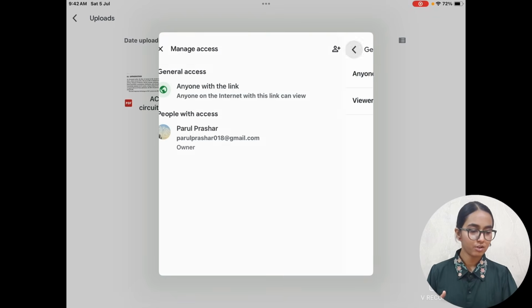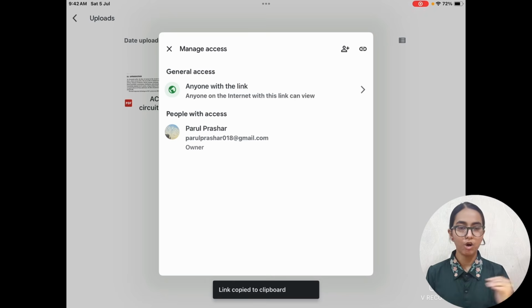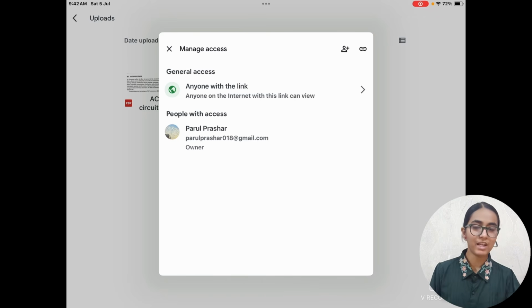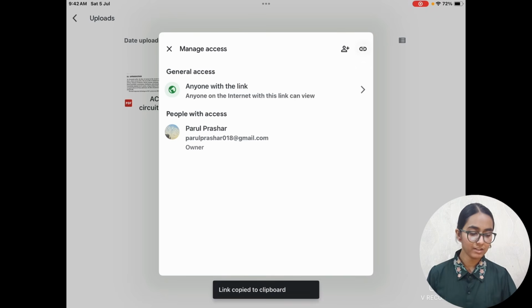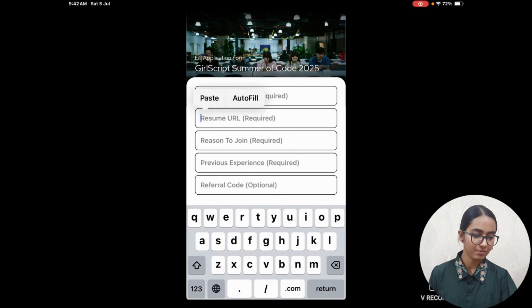After this is done, go back and here you have the icon. On the top right corner, you have the icon for copy link. Click the link and it is copied to your clipboard. Now you can go back to the Insights application and paste your URL at this place. This is how you can do these things.